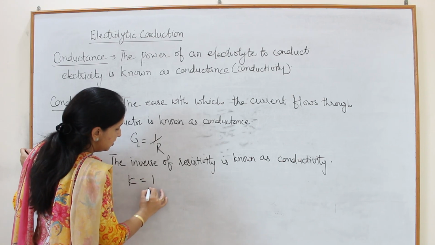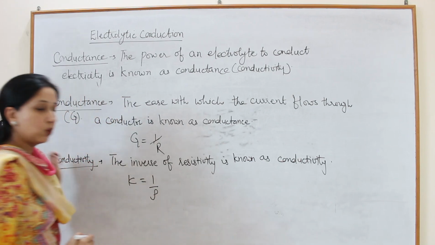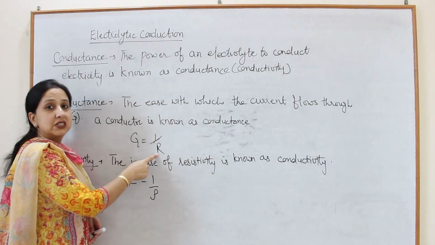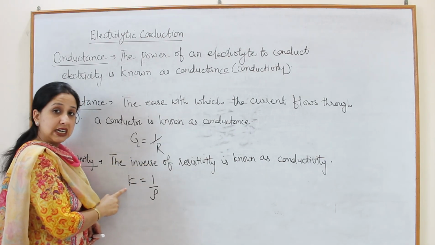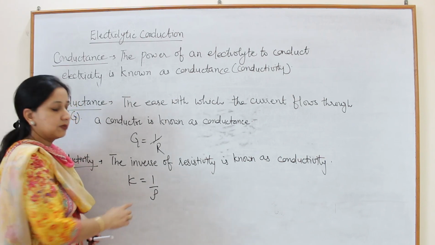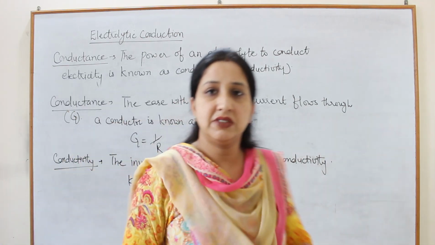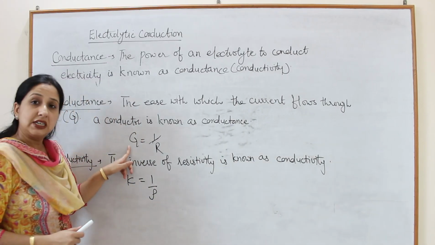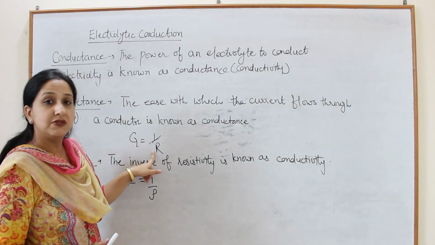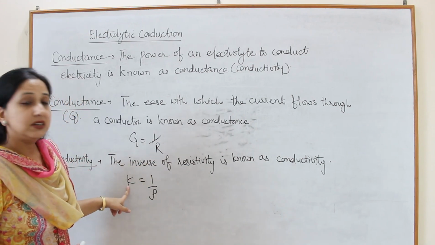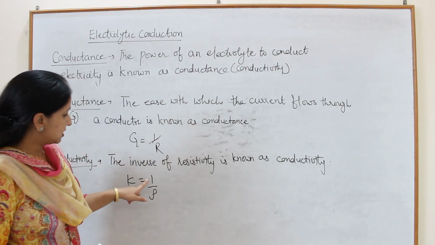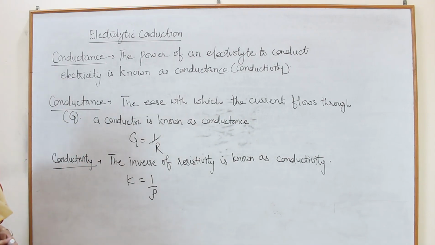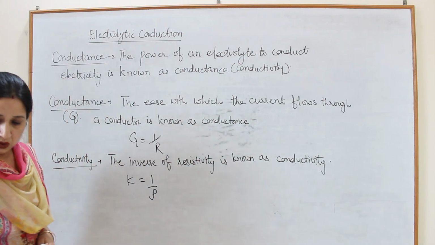Kappa is equal to 1 upon rho. So conductance is reciprocal of resistance and conductivity is reciprocal of resistivity. So kappa is equal to 1 upon rho.